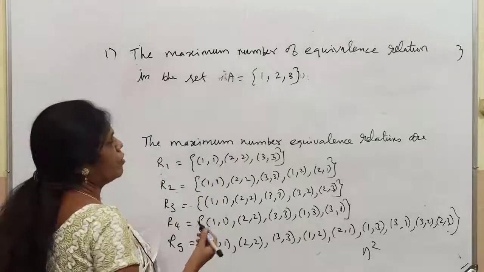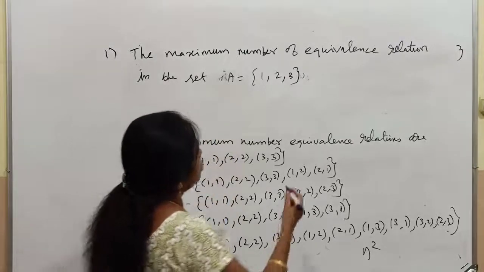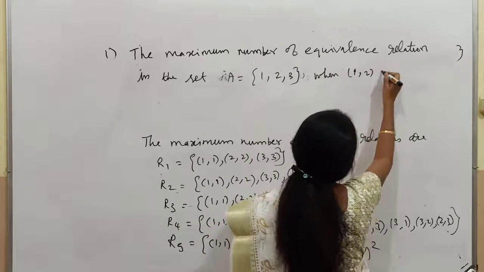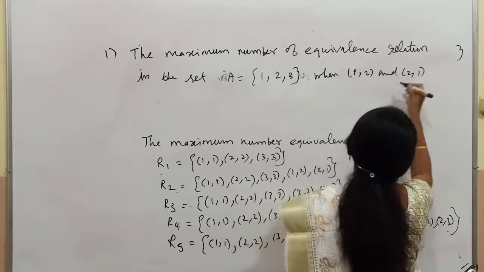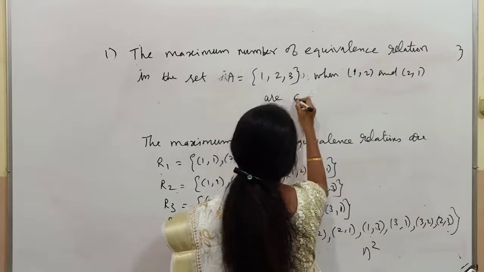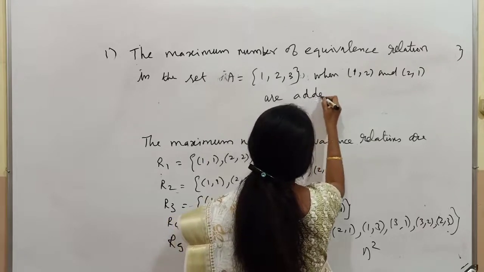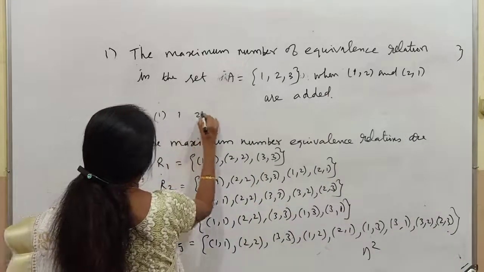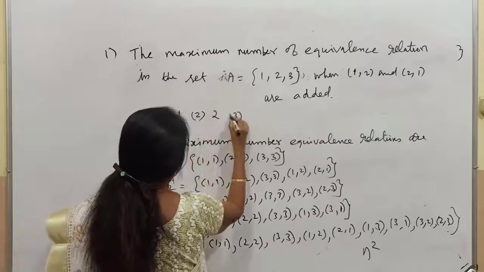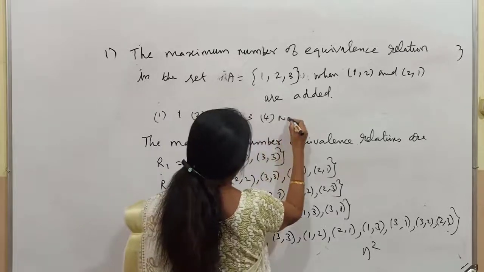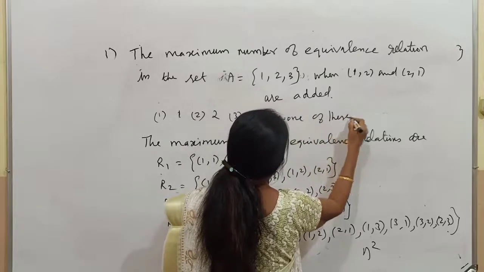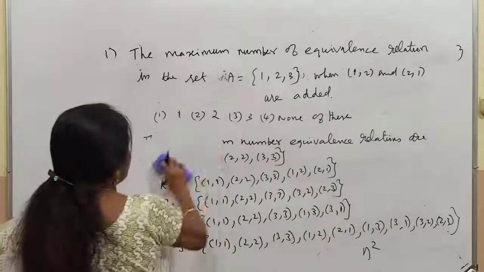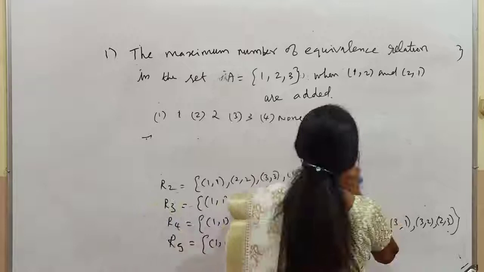The maximum number of equivalence relations in the set A, when (1, 2) and (2, 1) are added. If these two are added, how many will we have? Again, you can take the option as 1, 2. Simply, you take none of these because you have got the answer in the first thing. In the relation, what should be added? (1, 2), (2, 1).